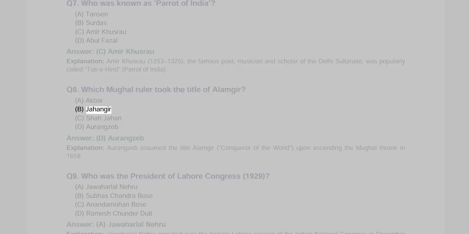Q8. Which Mughal ruler took the title of Alamgir? A. Akbar, B. Jahangir, C. Shah Jahan, D. Aurangzeb. Answer D. Aurangzeb. Explanation. Aurangzeb assumed the title Alamgir, conqueror of the world, upon ascending the Mughal throne in 1658.